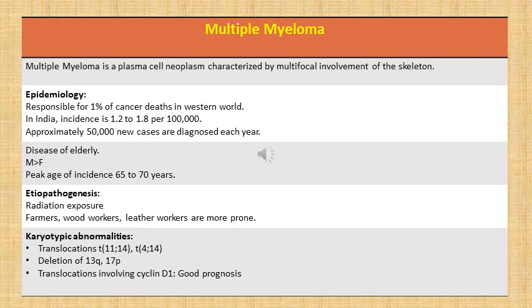Etiopathogenesis. In etiology, there can be a history of radiation exposure. Certain occupations like farmers, woodworkers, leather workers are more prone. Then karyotypic abnormalities that can be found in these patients are translocation 11;14 and translocation 4;14, then deletion of 13q, 17p, and translocations involving cyclin D, which has a good prognosis.